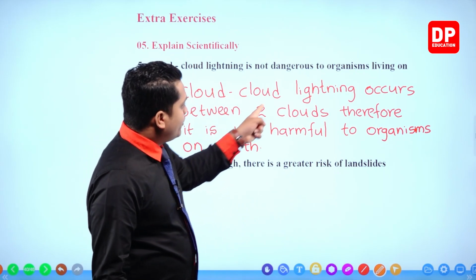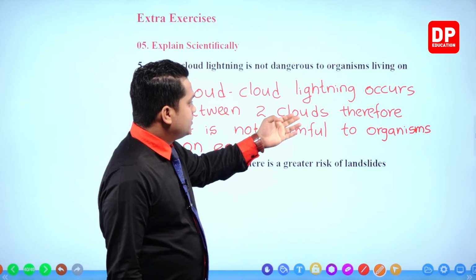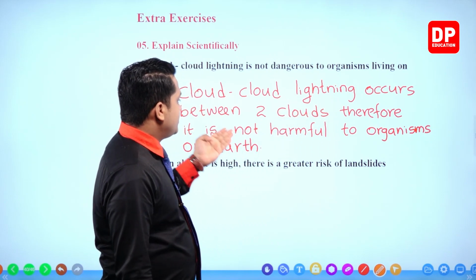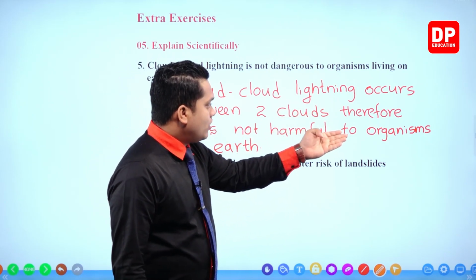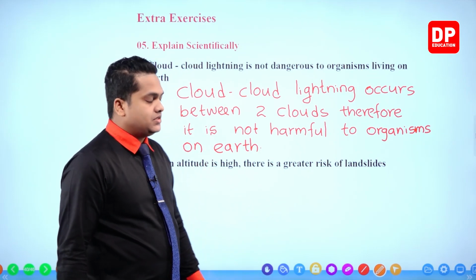So cloud lightning occurs between two clouds. So therefore, it is not harmful to organisms on Earth. That's the explanation, right? Very simple.